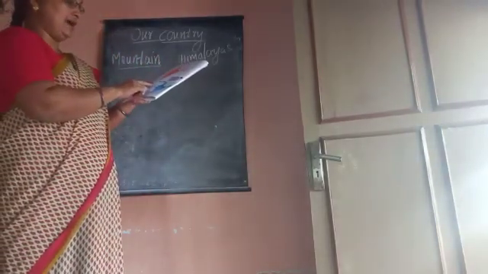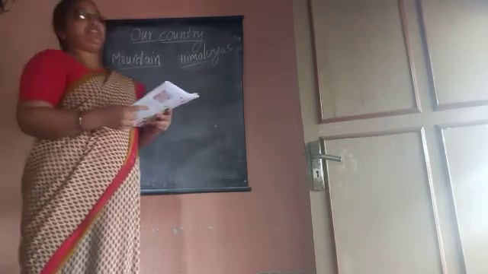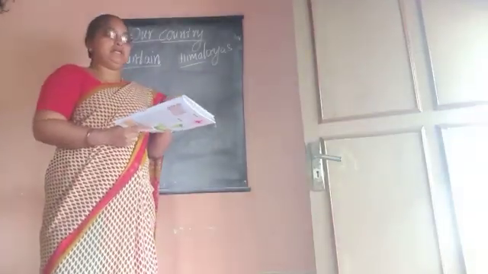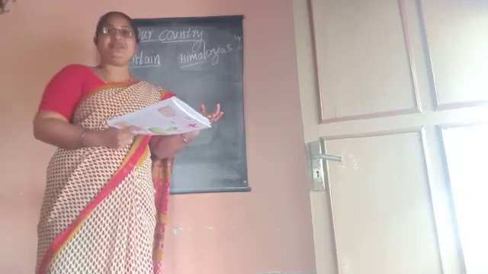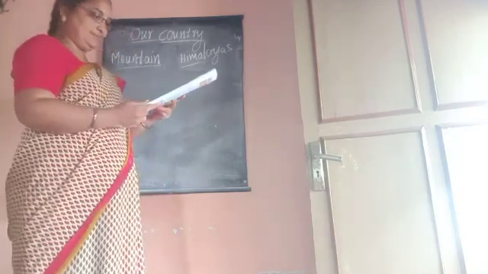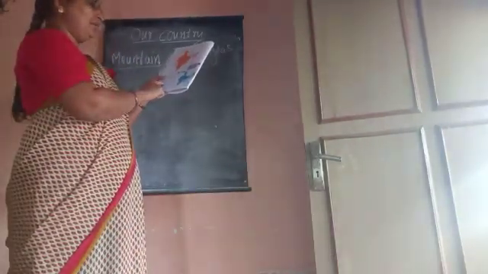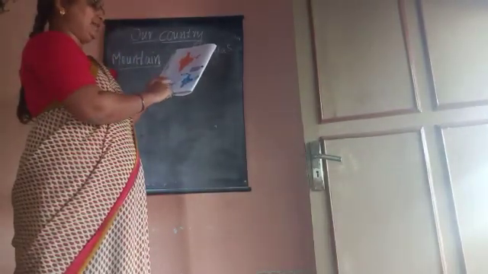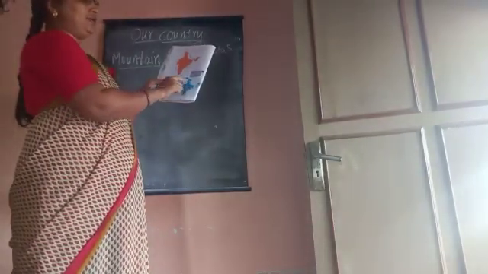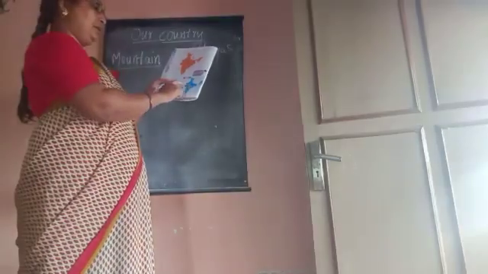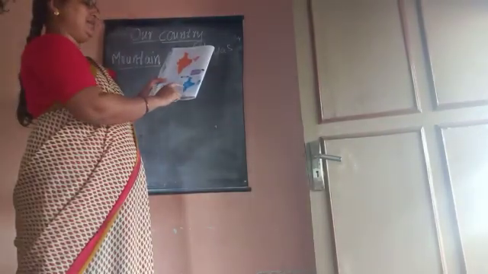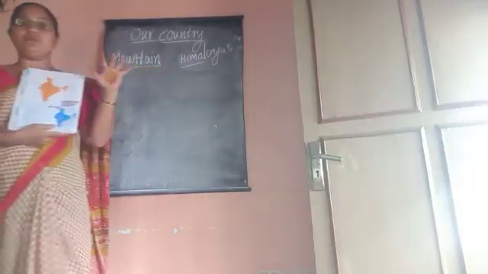Siachen and Gangotri are glaciers. Glaciers means they are rivers of ice. Aravalli and Vindhya ranges are located in central India. This is India, no? In central India, there are Aravalli and Vindhya ranges. Satpura, Eastern and Western Ghats are located in south India. This is about mountains.